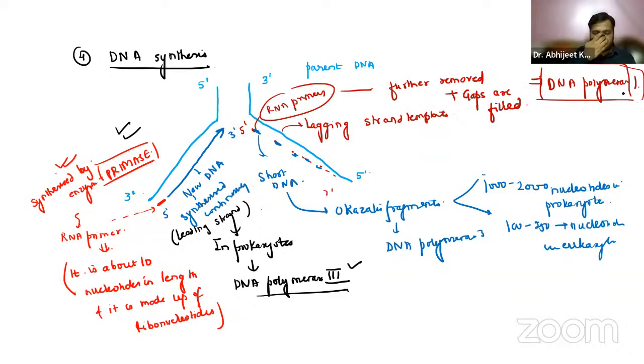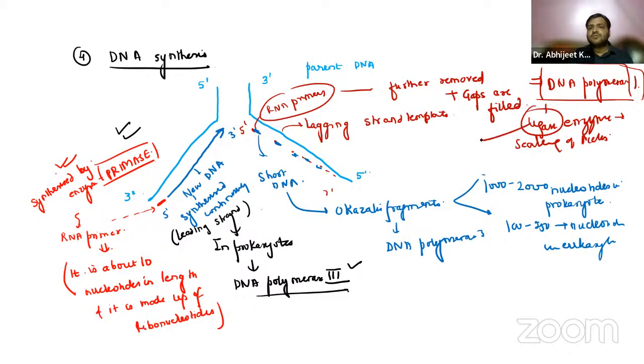Then we have the ligase enzyme, which helps in sealing of the nicks. It acts like a molecular fevicol. It helps in the connection of these nucleotides, the sealing of the nicks.